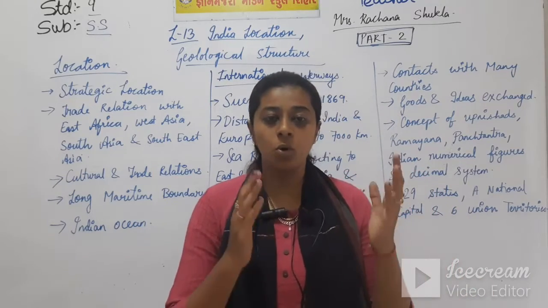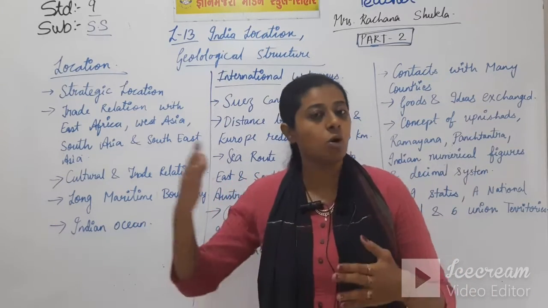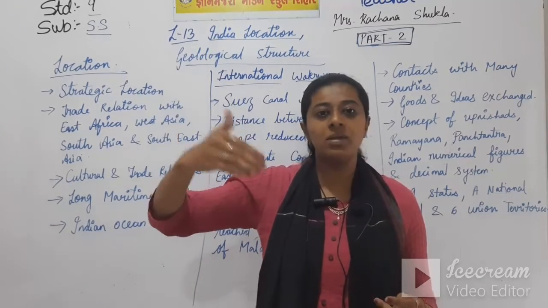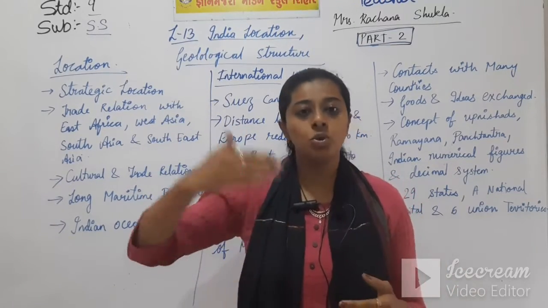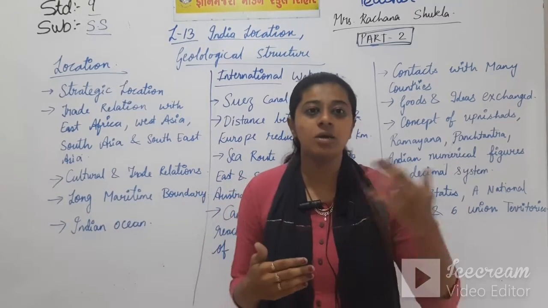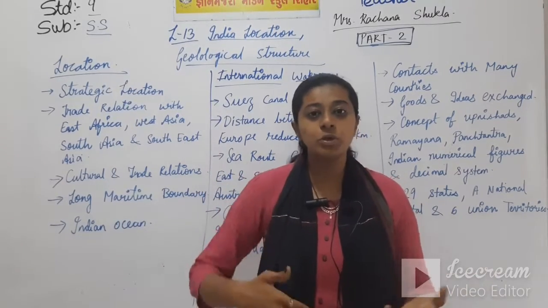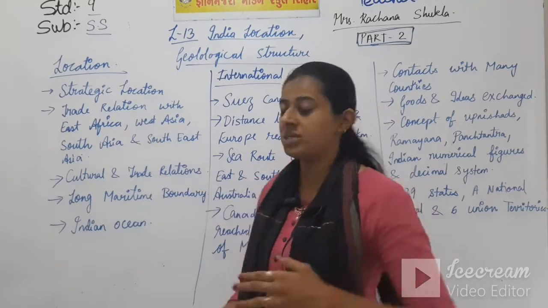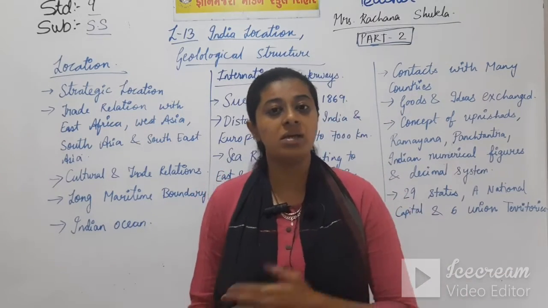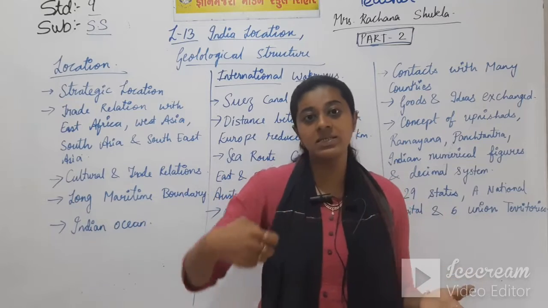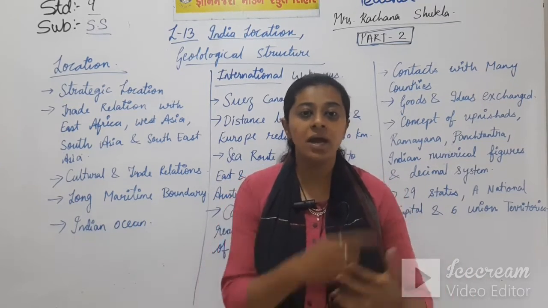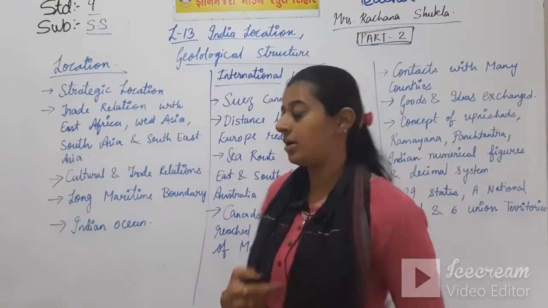That was maintained through waterways and also through land ways. India is in Asia, so the Western Asian and Northern Asian countries used to trade with India through land routes, and the African countries used to trade with India through the sea route, because India is connected on three sides with sea. India had a very big coastal line.